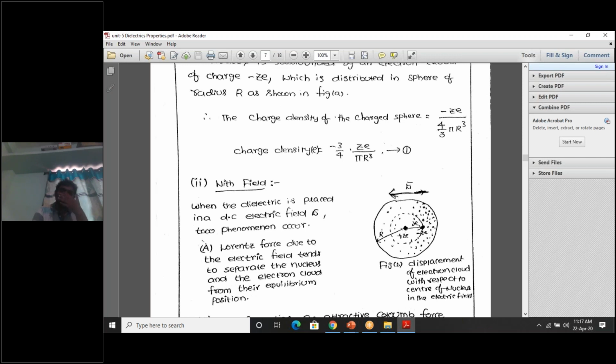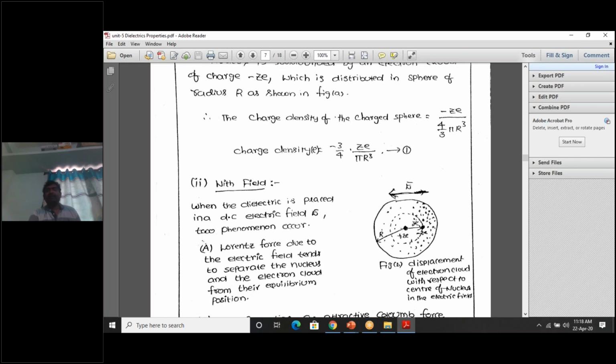Now, due to this, what happens? Due to the displacement of the electrons, the center of negative charge of the electrons also displaces. So now the center of negative charge of the electrons is displaced to here. This is the center of positive charge. This is the center of negative charge, and they are separated by a distance x. Okay, this is an electric dipole.